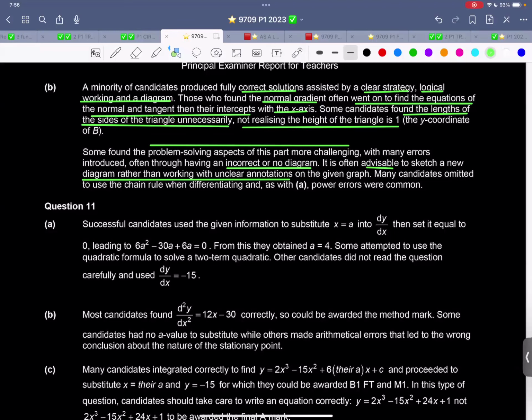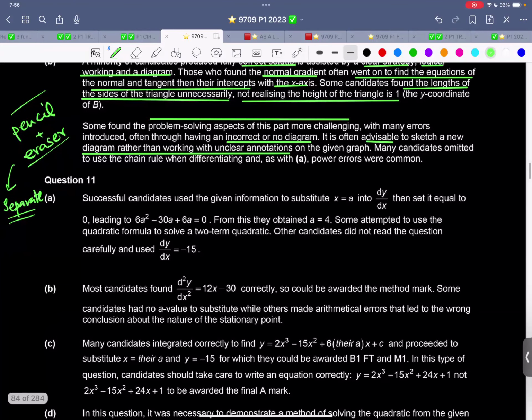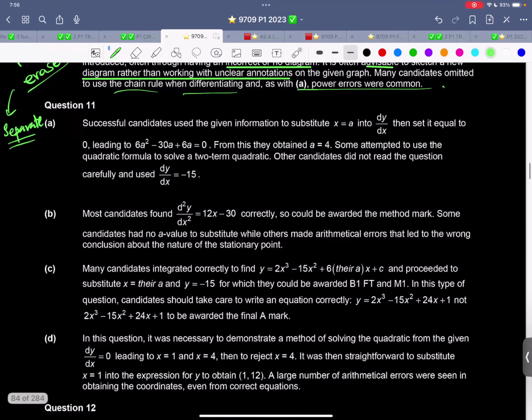Do not mess up the original diagram. And even if you are messing up the original diagram, mess it up with a pencil so you can use an eraser. So whenever this option is there, pencil and eraser, that is the best option. A separate diagram is superb. And even if you want to work on that, just draw thin lines so that everything is visible. Many candidates omitted to use the chain rule when differentiating, as with the power; errors were common.